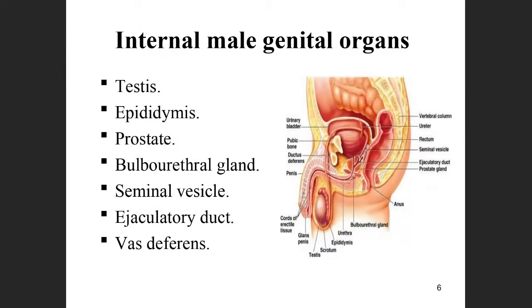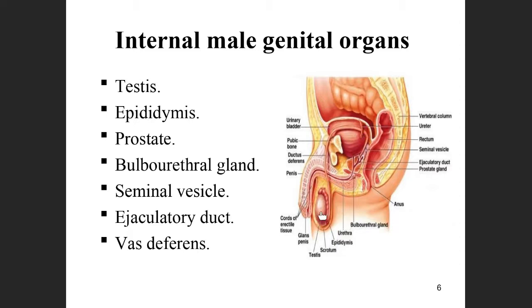Next, the internal genital organs. The internal genital organs are the testis, epididymis, prostate gland, bulbourethral gland, seminal vesicles, ejaculatory duct, and vas deferens. These are the internal genital organs of the male.